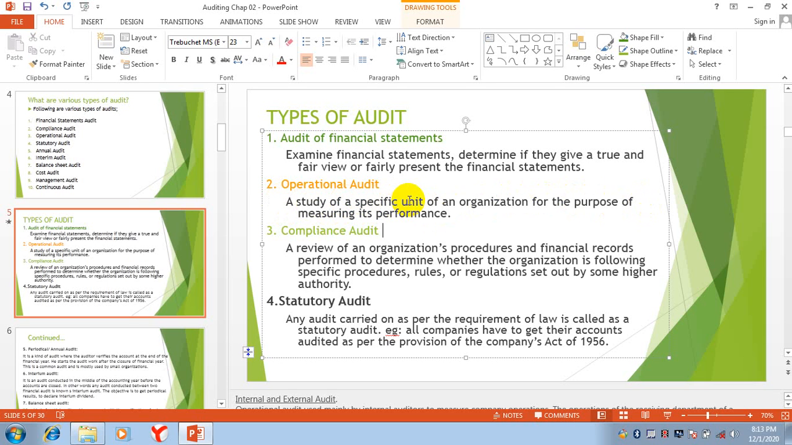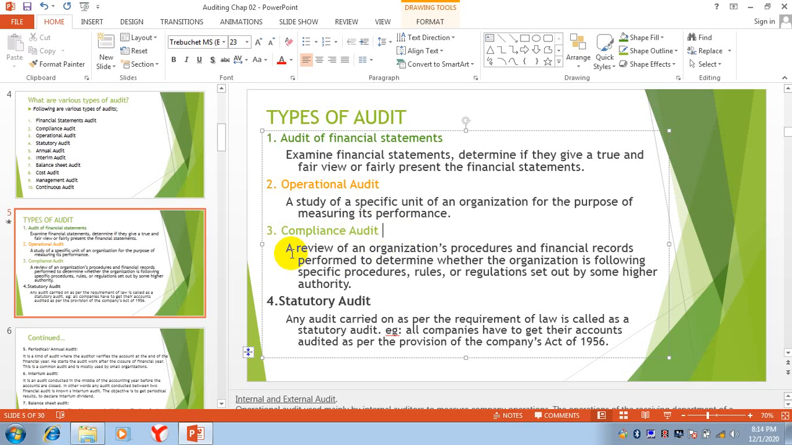We are checking the effectiveness and efficiency of the different operations of the organization, and we are checking whether the objectives which are set at the start of the year are achieved or not. So this is basically operational audit.